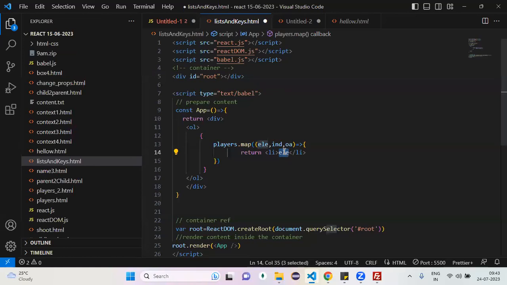ELE is what? One variable, right? It holds Sachin, Dhoni, Kohli. ELE inside LI, inside expression. Do you want me to keep this JavaScript code inside LI? No. Where do you have to place it? Inside an expression or not? Yes, sir.